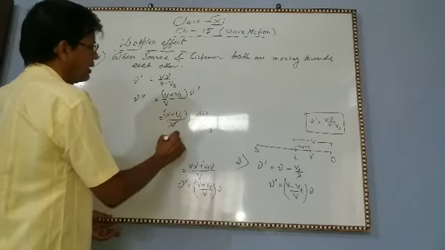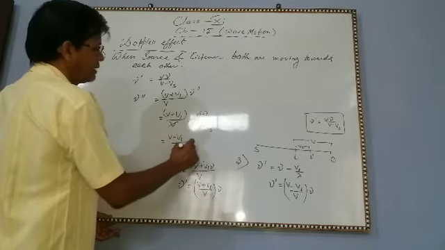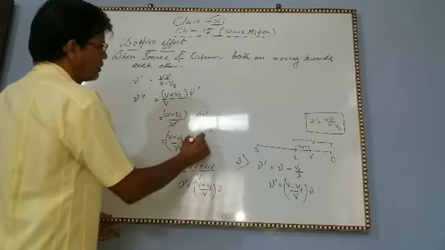What we are getting is V plus VL by V minus Vs into nu.